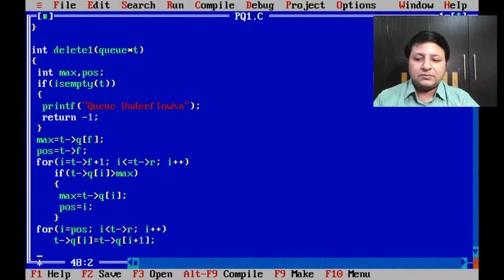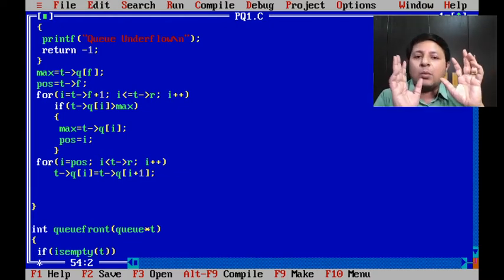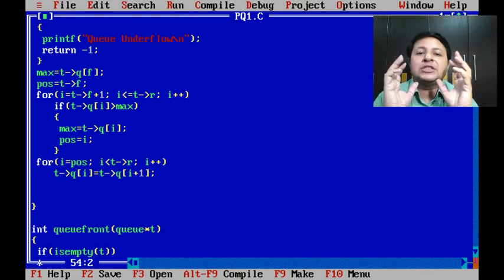So see, if you look at this, tell me what's the first value of I? That is pause. So Q of pause will get Q of pause plus 1. You can see the gap is getting filled. Obviously when I becomes pause plus 1, it will get pause plus 2, and that's how it's going to get shifted. Now the last value of I will be R minus 1, because less than R. So when I is R minus 1, what I'm shifting, I plus 1, is R. So if you see properly, finally my element at R will get shifted to R minus 1, and that's what I expect to be the last shifting.